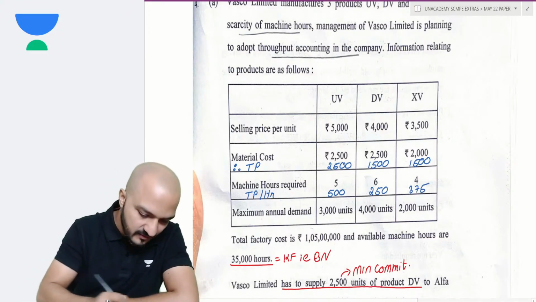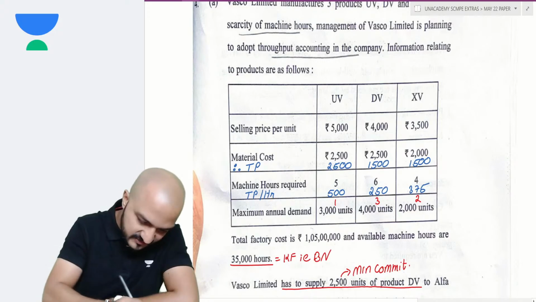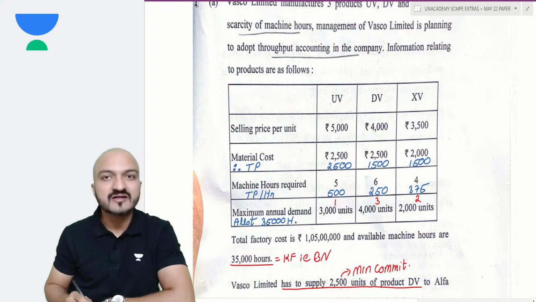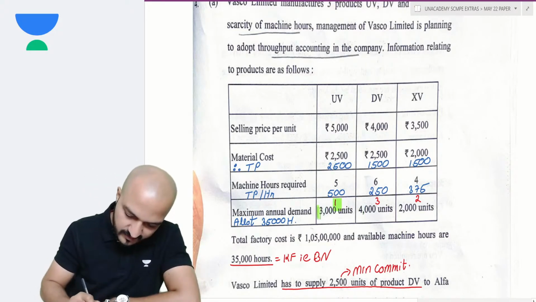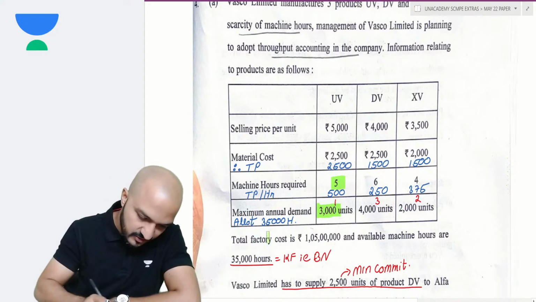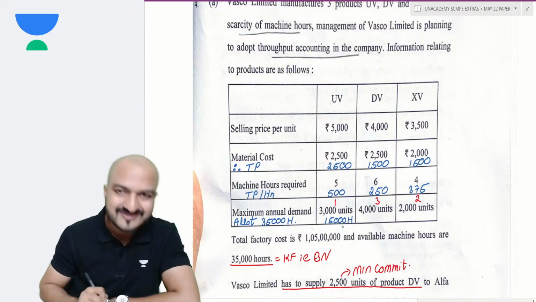If you do the ranking, this comes rank 1, this comes rank 2, this comes rank 3, and the total hours that you have is 35,000 hours. Start allotting that 35,000 hours. You first allot to rank 1, demand 3,000, and it requires 5 hours per unit, so 3,000 into 5, 15,000 hours you allot here.